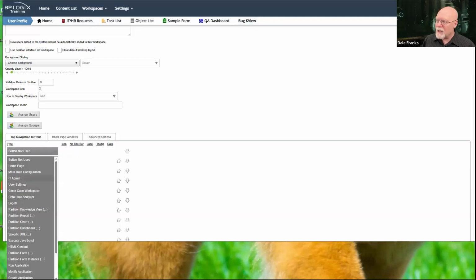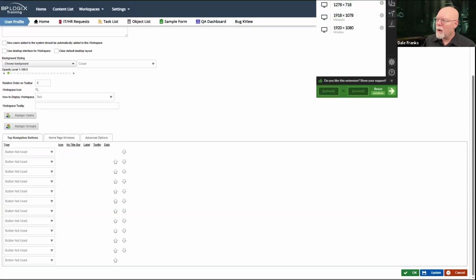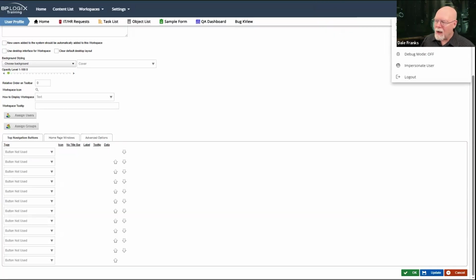But in version 6, those universal items are all contained here. So access to my user profile is done by clicking on my user image and going to the profile menu. The logout button is a permanent part of my UI.